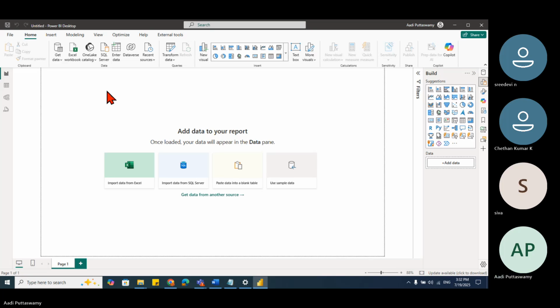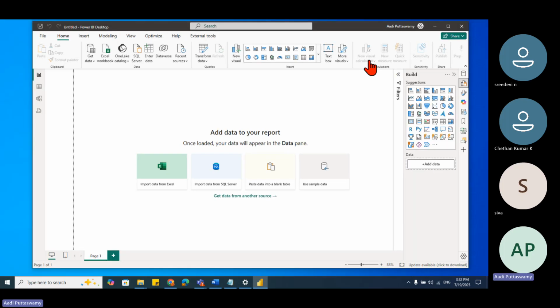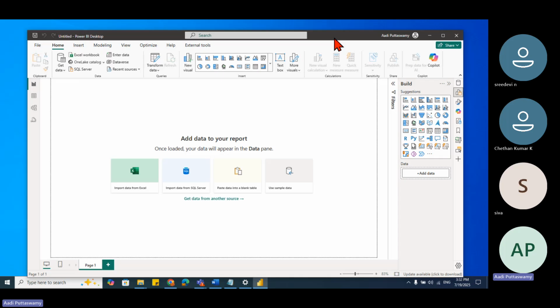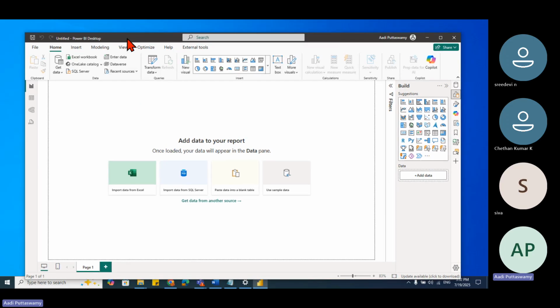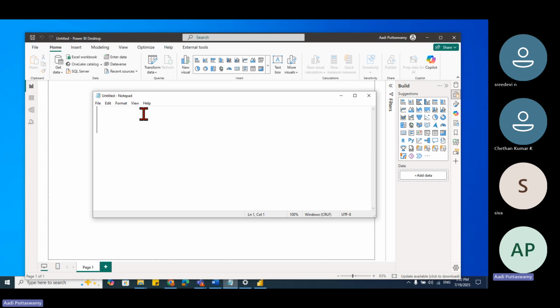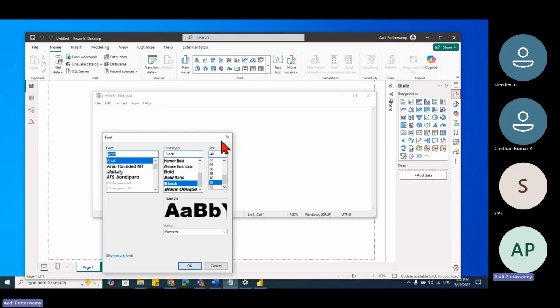Okay. Now, let's try to understand this layout. Today we'll try to understand this layout so that it becomes easy for us to start working practically, that is, directly start working on importing the data. Right, people. Now, this is my Power BI Desktop. I will take one notepad and we'll make a list of things, whatever is there. Let me reduce the font size here.